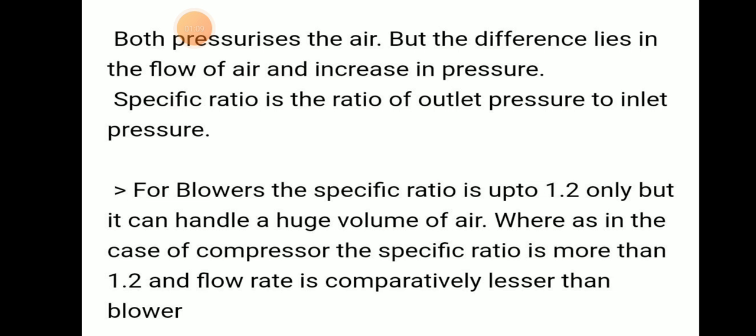For a blower, the specific ratio is only up to 1.2, but it can handle a huge volume of air. But in the case of a compressor, the specific ratio is more than 1.2, but the flow rate is comparatively less than a blower. Then, a blower is an equipment which is capable of blowing air or gas.